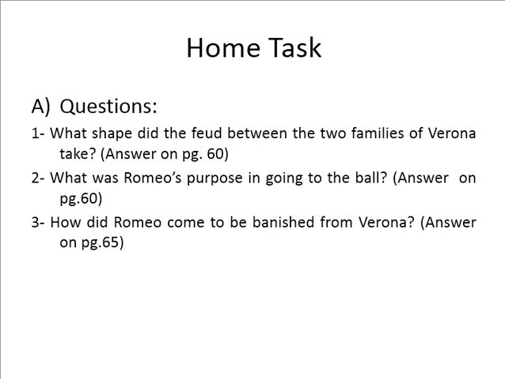Question number 2 is, what was Romeo's purpose in going to the ball? Again I will read. What was Romeo's purpose in going to the ball? The answer you will find on page number 60. And question number 3 is, how did Romeo come to be banished from Verona? The answer to this question you will find on page number 65.